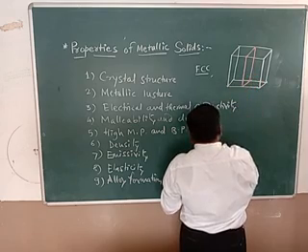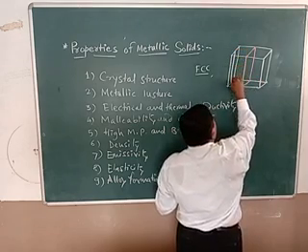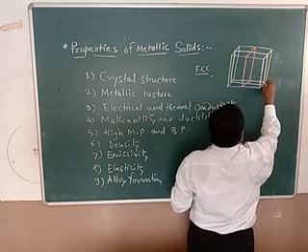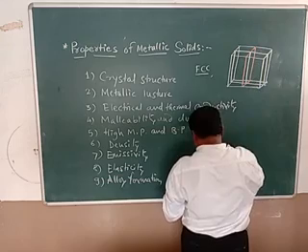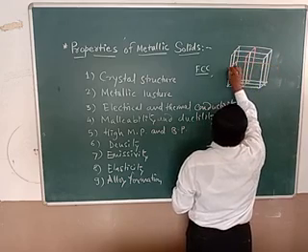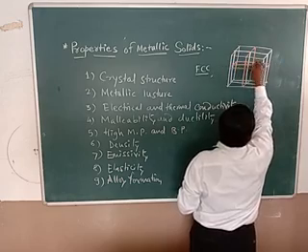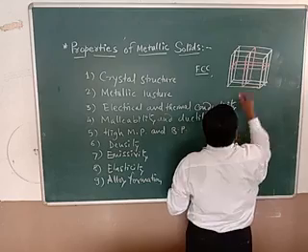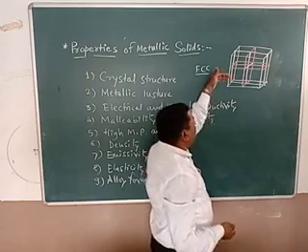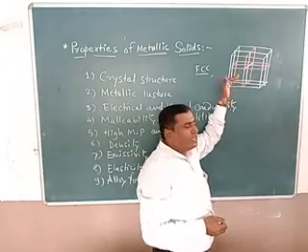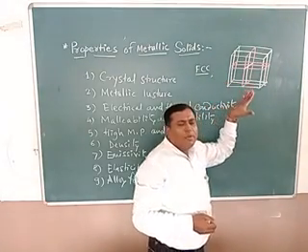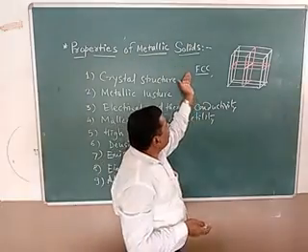Now again you should join the centers here. You should join these centers. Again here centers can be taken. Now this structure is generally called the face-centered cubic structure. Now alternate alignment of positively charged metal ions and negatively charged electrons can be taken in these structures. Now this structure is like the face-centered NaCl structure. Now this is called the face-centered.